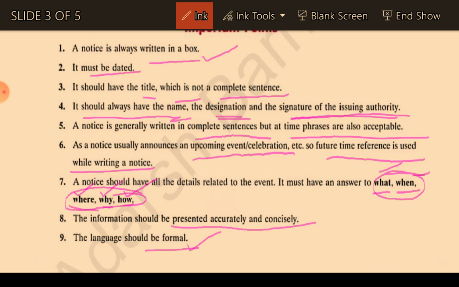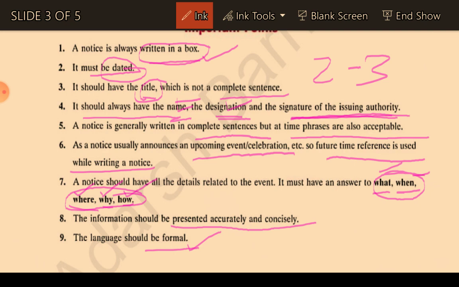That means the kind of language we use while writing official documents, we use the same in a notice as well. So once again, I'm repeating: a notice is always written in a box. The date must be there. The title is also important, and the title should be within 2-3 words, or 4-5 words. It should have the name and designation of the issuing authority who is writing the notice. The designation and signature of the issuing authority must be there.